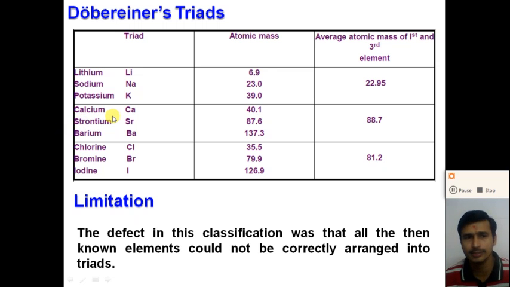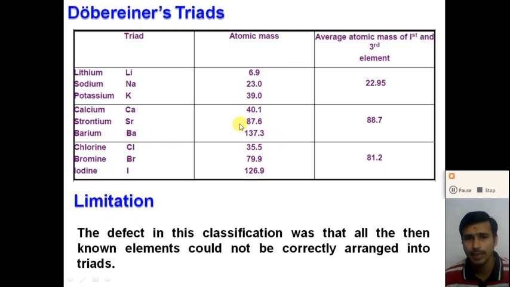Let us consider the second triad, right? In the second triad, calcium Ca, strontium Sr and barium Ba are there. We arrange these three elements in one group in increasing order of their atomic mass. The atomic mass of calcium is 40.1, the atomic mass of strontium Sr is 87.6, and the atomic mass of barium Ba is 137.3.